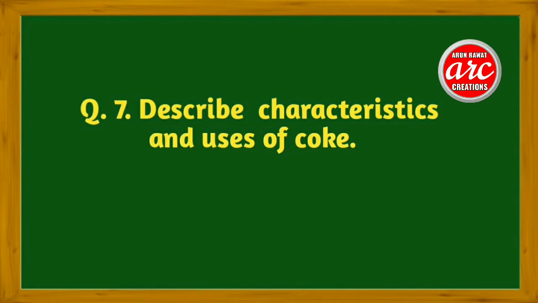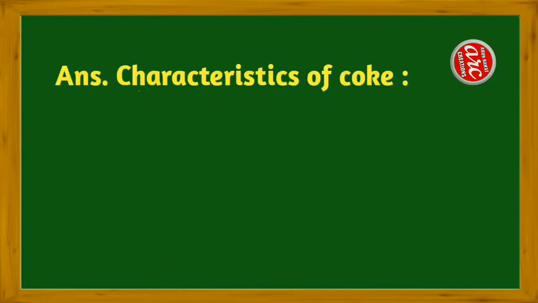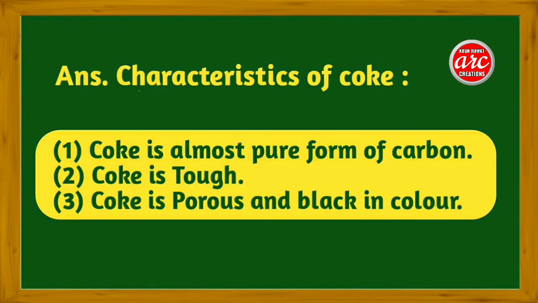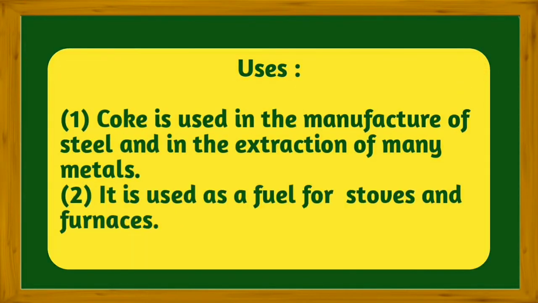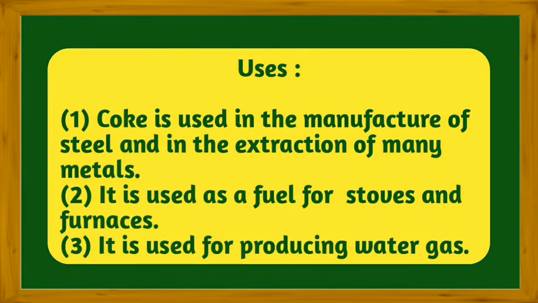Question 7. Describe characteristics and uses of coke. Answer. Characteristics of coke. Coke is an almost pure form of carbon. Coke is tough. Coke is porous and black in color. Uses of coke. Coke is used in the manufacture of steel and in the extraction of many metals. It is used as a fuel for stoves and furnaces. It is used for producing water gas.